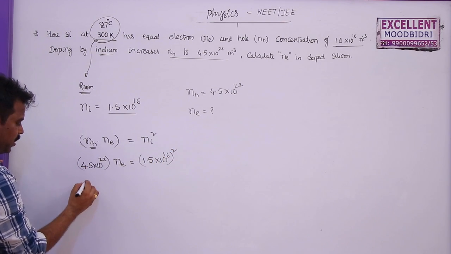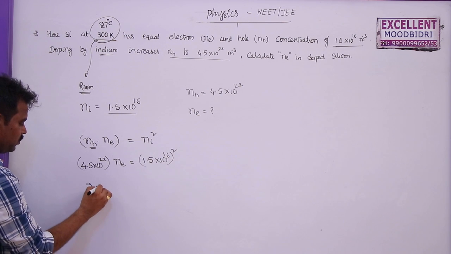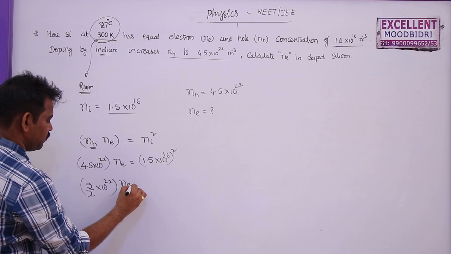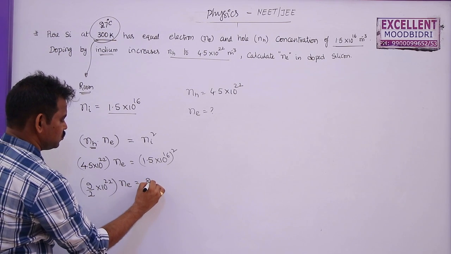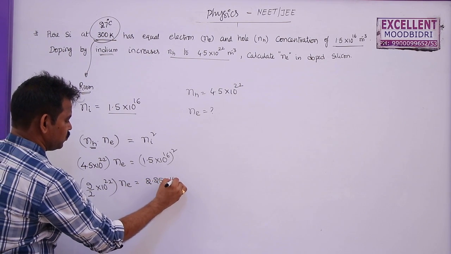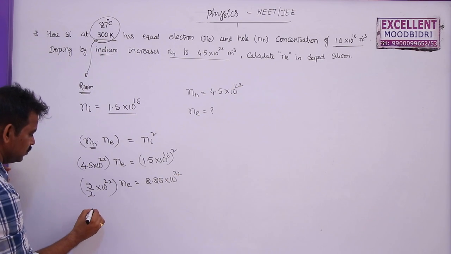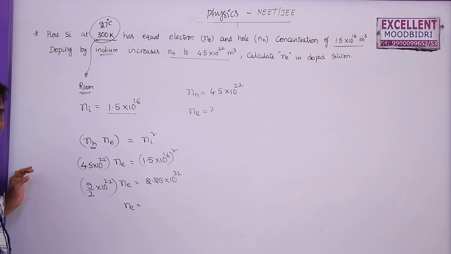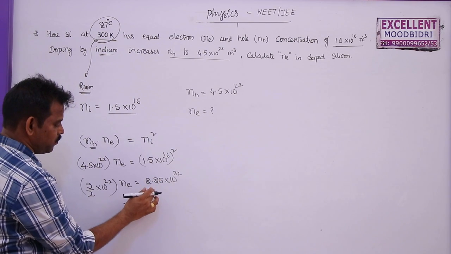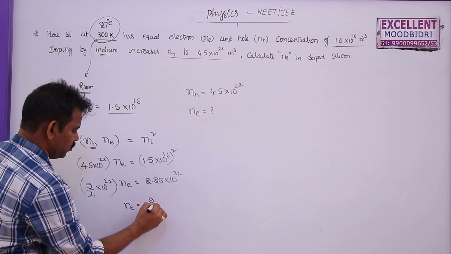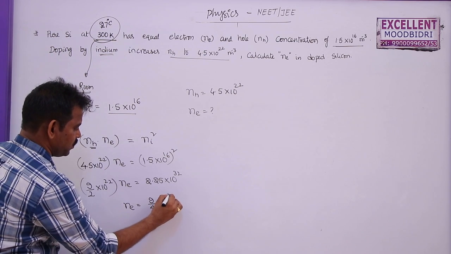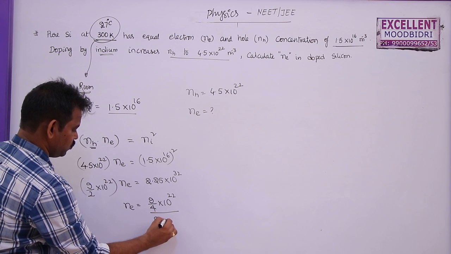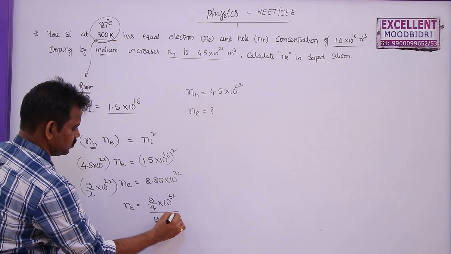So this 4.5 can be written as 9 by 2 into 10 power 22 into the number of electrons is equal to 2.25 into 10 power 32. So you can write this Ne as 2.25 into 10 power 32 divided by 4.5, or 9 by 4 into 10 power 32 divided by 9 by 2 into 10 power 22.